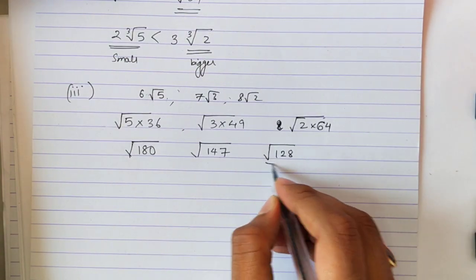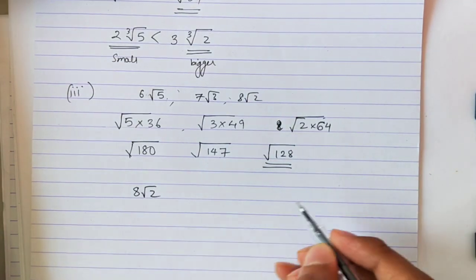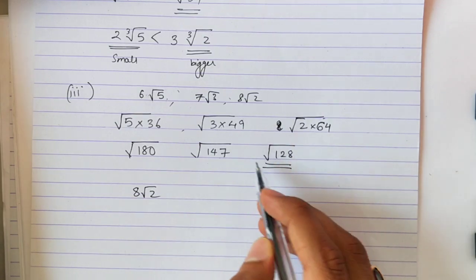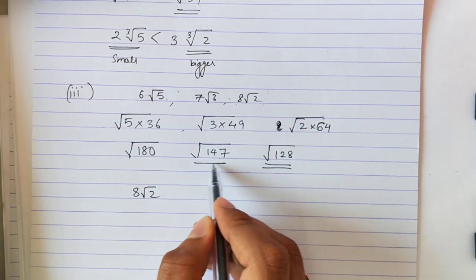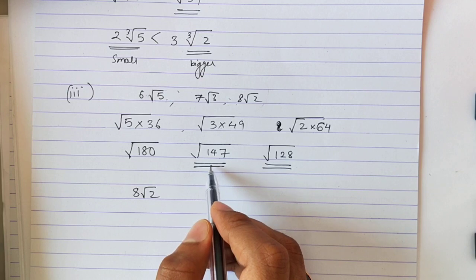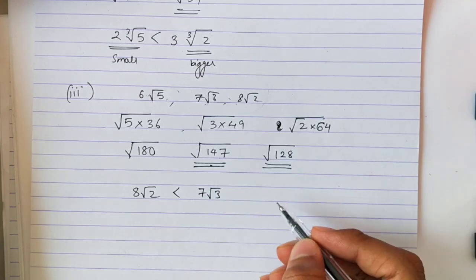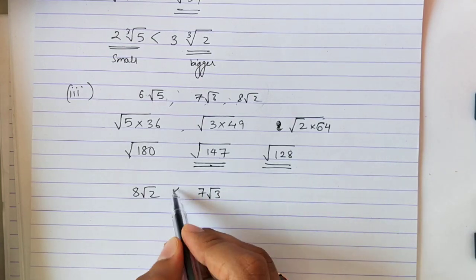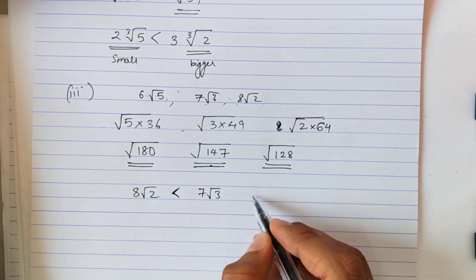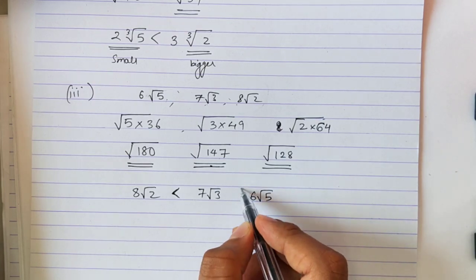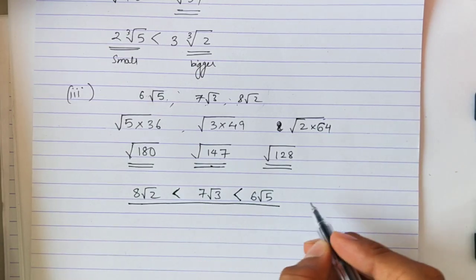Now I have to write in ascending order. Ascending means the smallest number will come first. So this is the smallest number. So smallest number is 8 root 2. In the final answer, you cannot use these values. We have to use the values which are given in the question. So first 8 root 2 will come. Second, the smaller number is 147. That is 7 root 3. So I'll put this sign and I'll write 7 root 3, which means 7 root 3 is greater than 8 root 2. And third, the biggest value is this, which is 6 root 5, which is greater than both of them. Okay, so this is my answer arranged in ascending order.